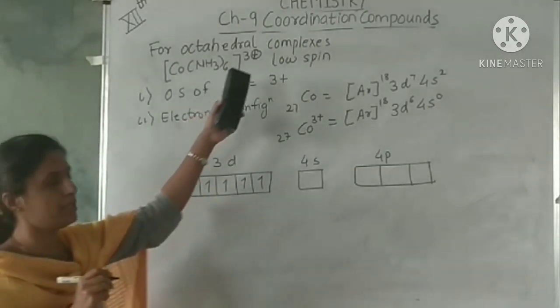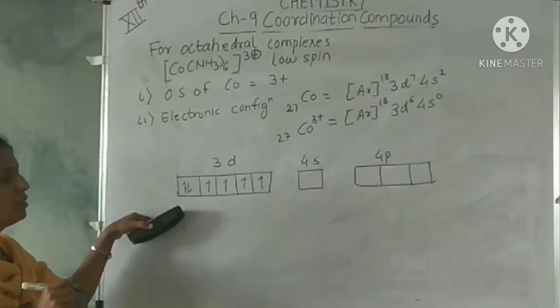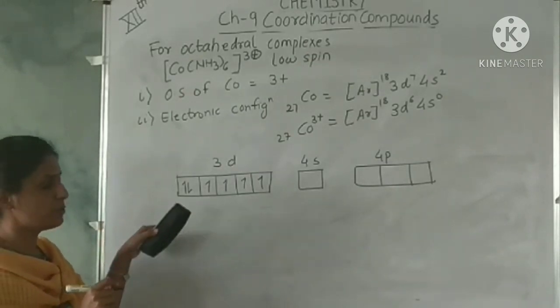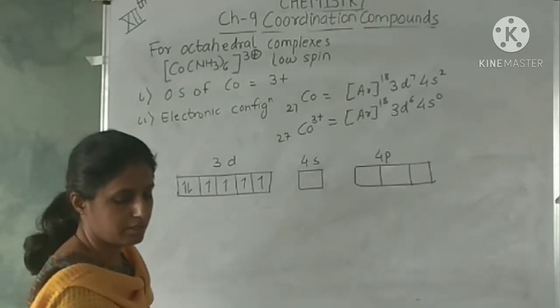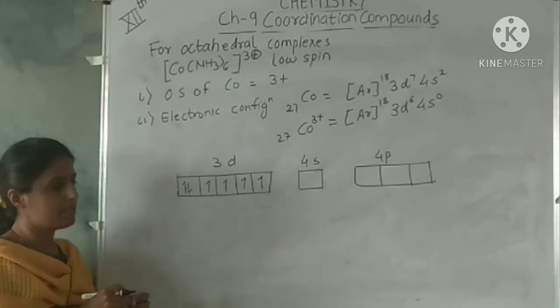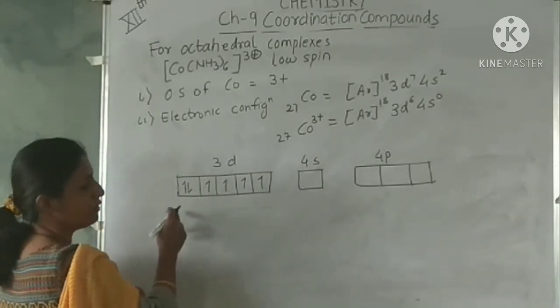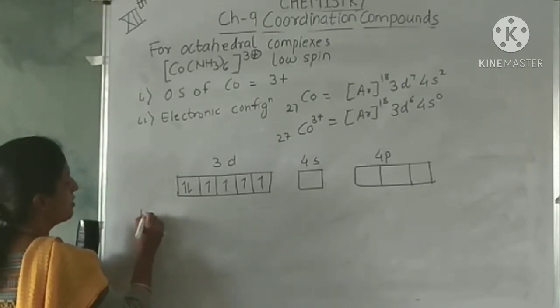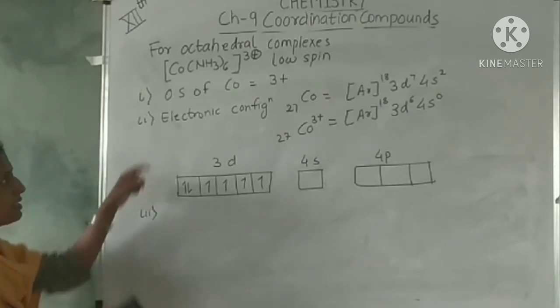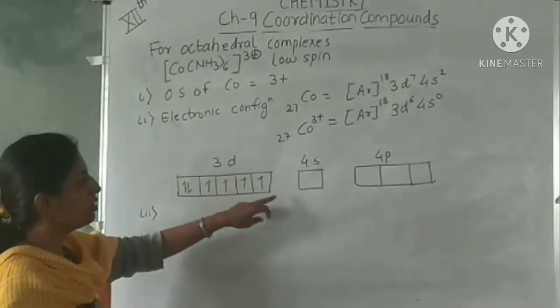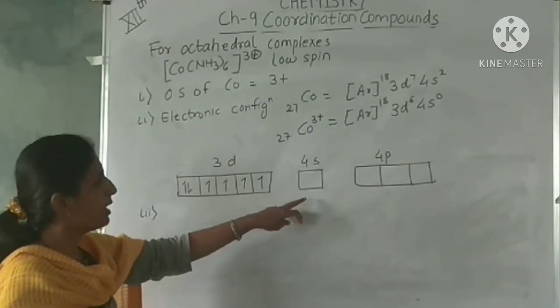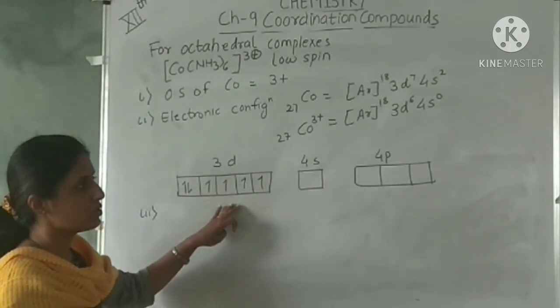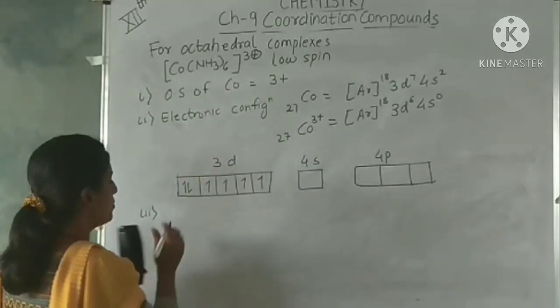Now this is a low spin complex, so during hybridization, low spin means pairing of electrons will take place. The next point is, how many ligands are there? 6 ligands. So how many orbitals will the metal require? 6 orbitals.